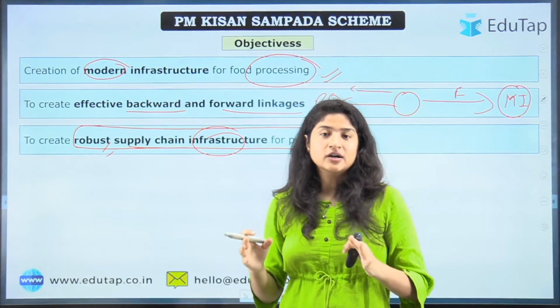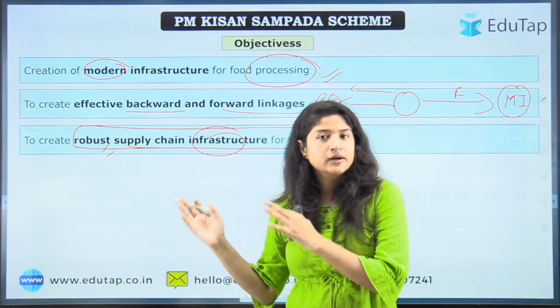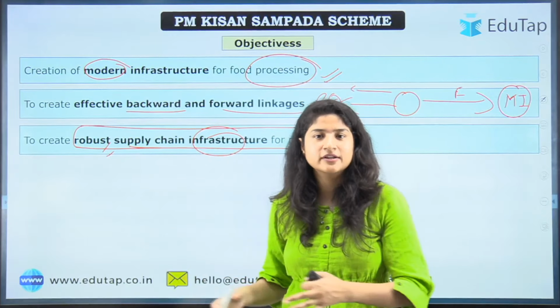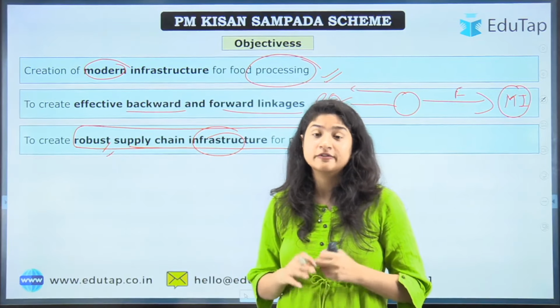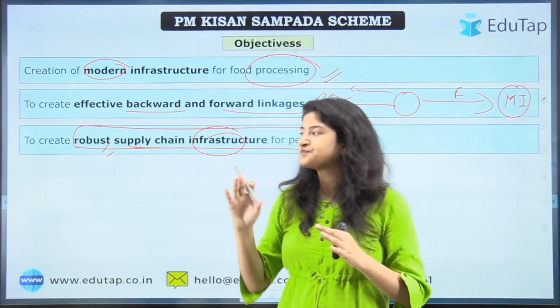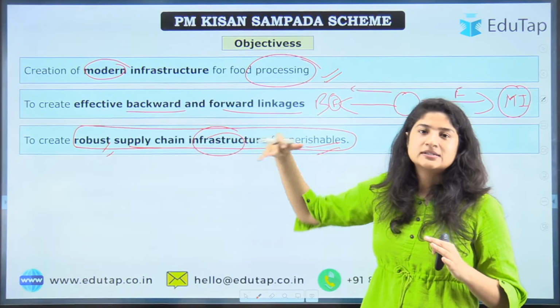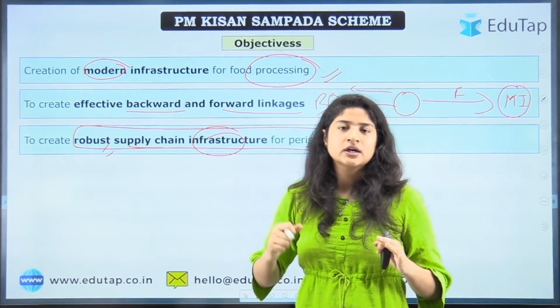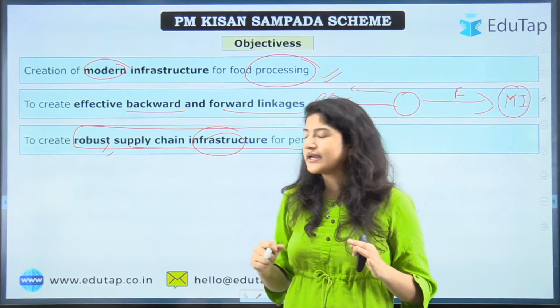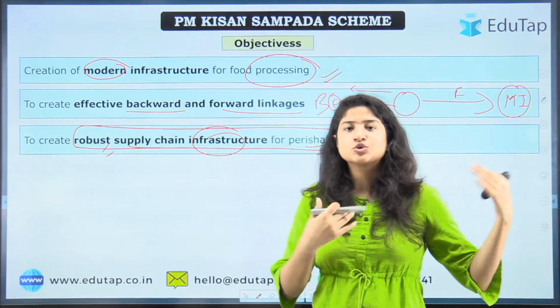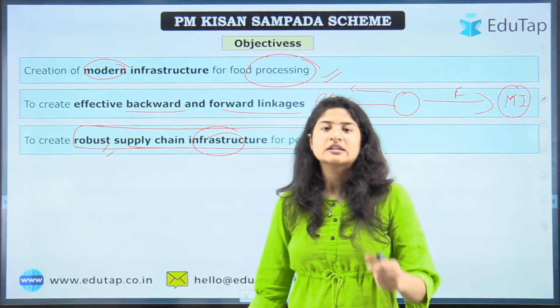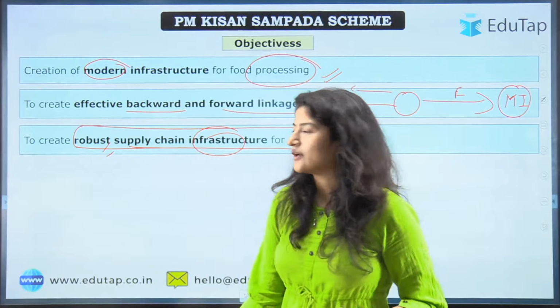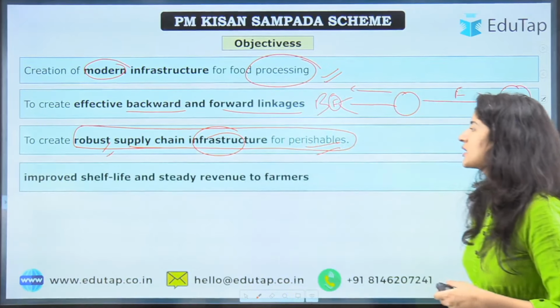transport, where the produce is taken from the farmer in such trucks, and the temperature is lowered so that the shelf life of the product can be increased, right? So when it reaches its final destination, till then the product will be of good quality. All right, so this is your next step.